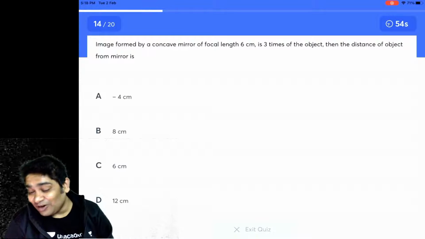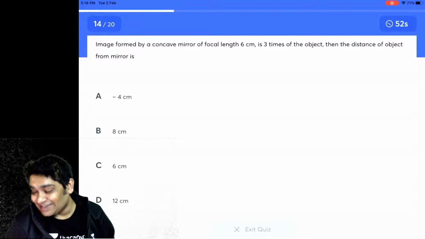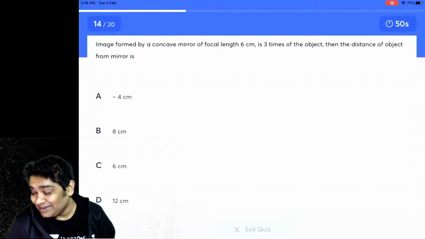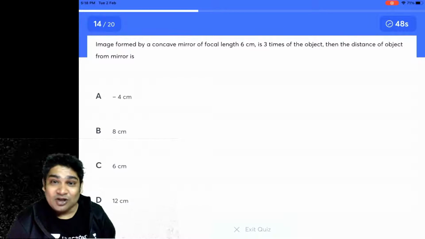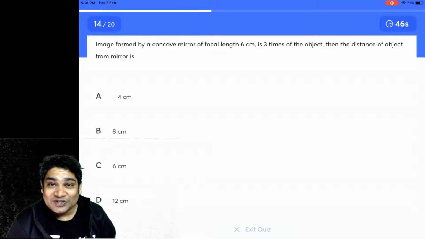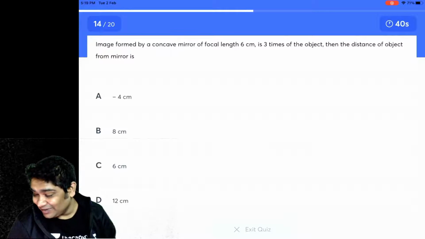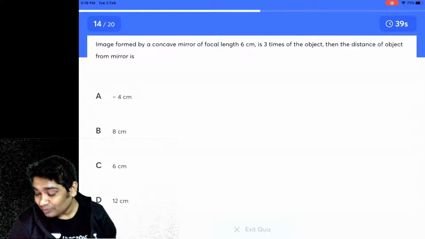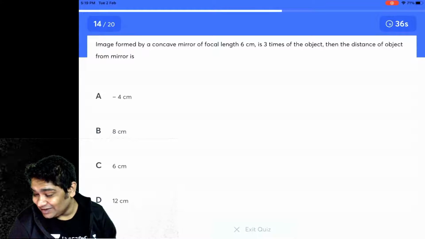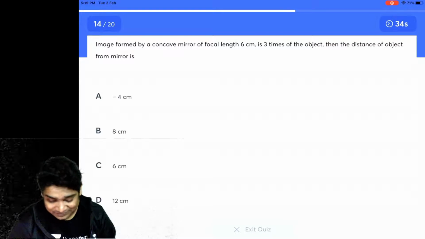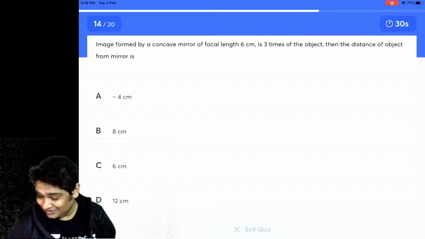The image formed by a concave mirror of a focal length 6 centimeter is three times that of the object. And then the distance of the object from the mirror must be minus 4 centimeter, or is it 8 centimeter? Is it going to be 6 centimeter, or is it going to be 12 centimeter? Okay. Again, this should be easy.